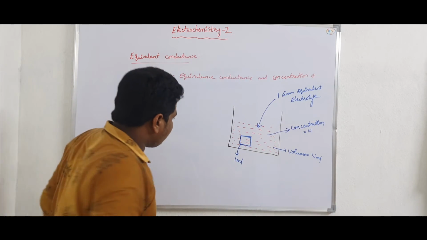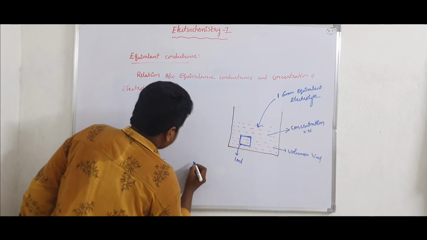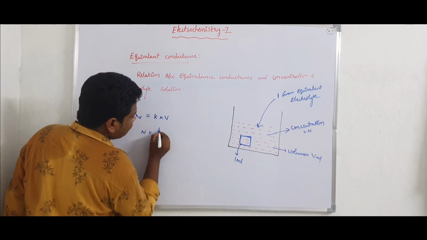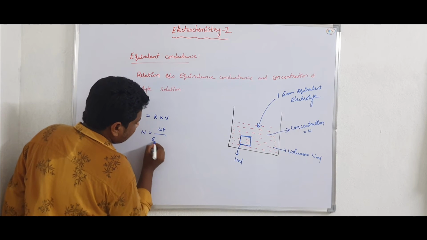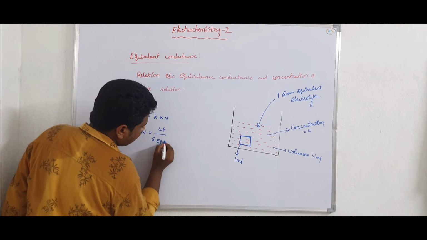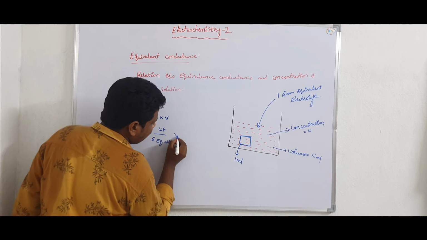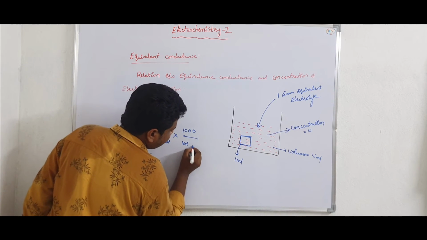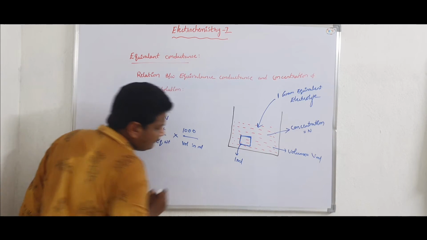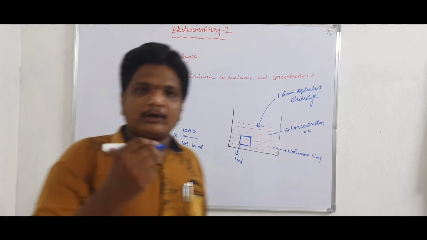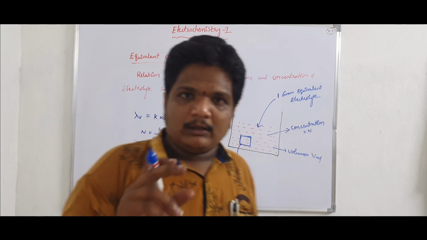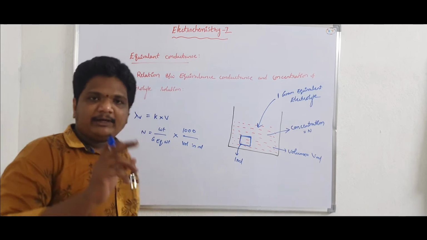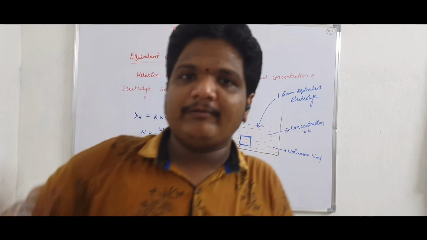Here the normality of the solution is equal to weight by gram equivalent weight into 1000 by volume in ml, or volume in cubic centimeter. Weight by gram equivalent weight means the number of equivalents.